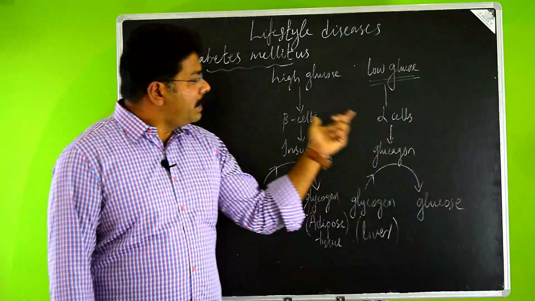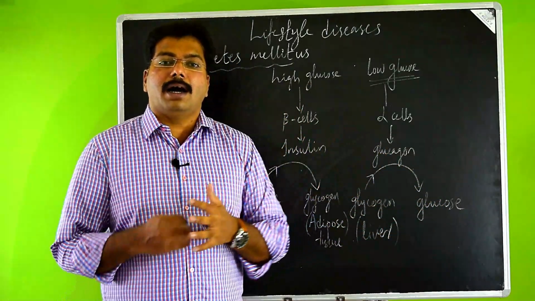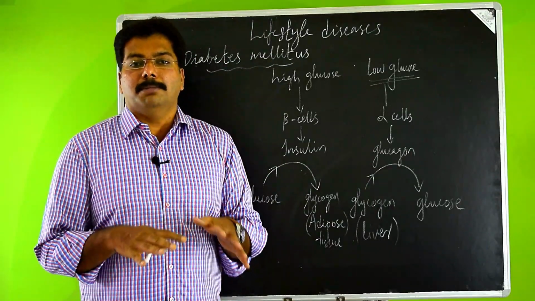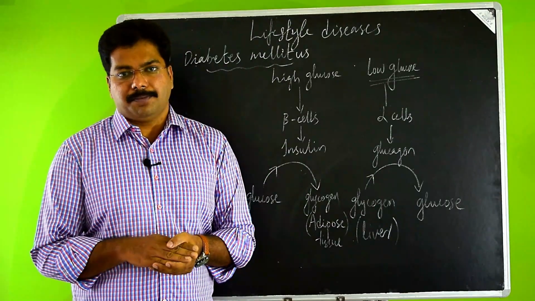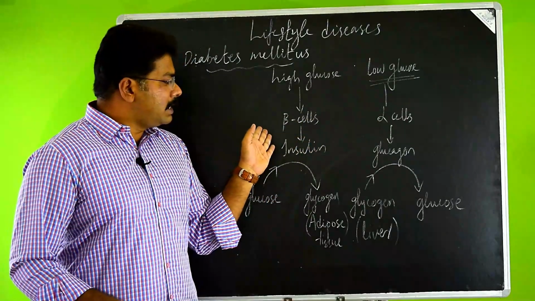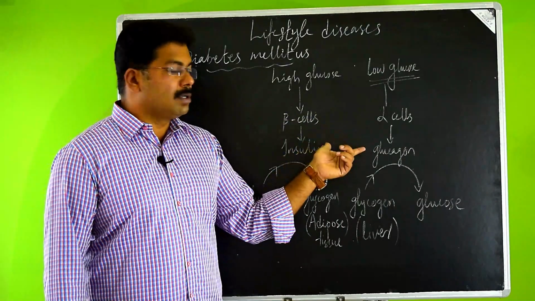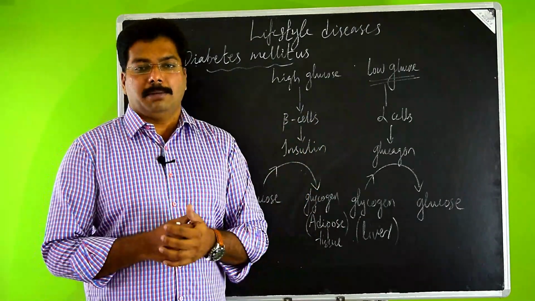So both the actions of insulin and glucagon are just maintaining the blood glucose levels. That is the first point you should remember. Let's say any type of imbalance happens to this insulin or glucagon, it will lead to diabetes.